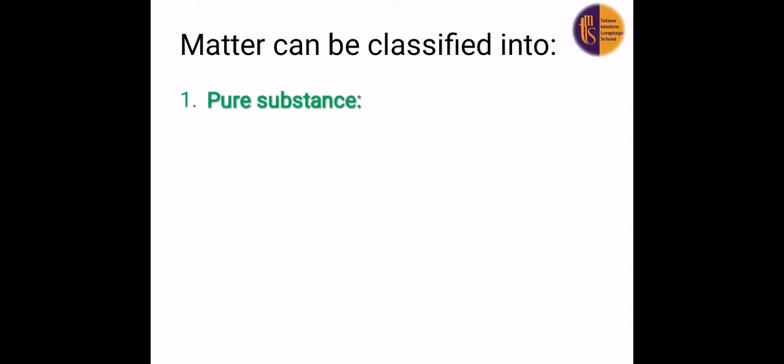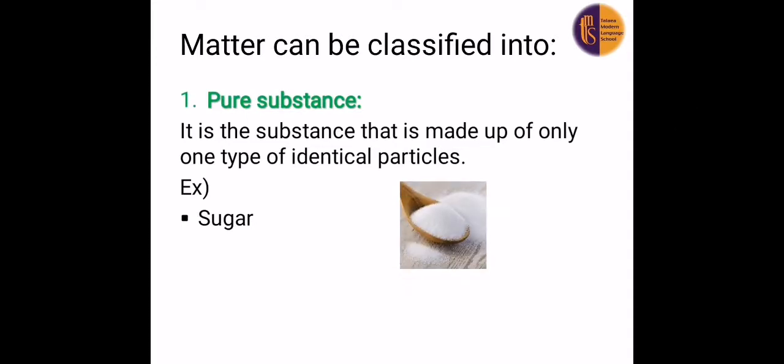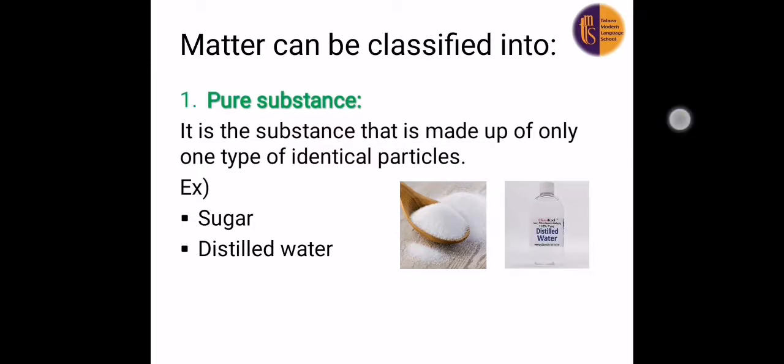Number 1, pure substance. What is the pure substance? Pure means that the substance is made up of only one type of identical particles. Identical means they are the same particles. Like what? Like we have sugar. Sugar is made up of only one type of particles. We have distilled water. Distilled water is water without minerals.